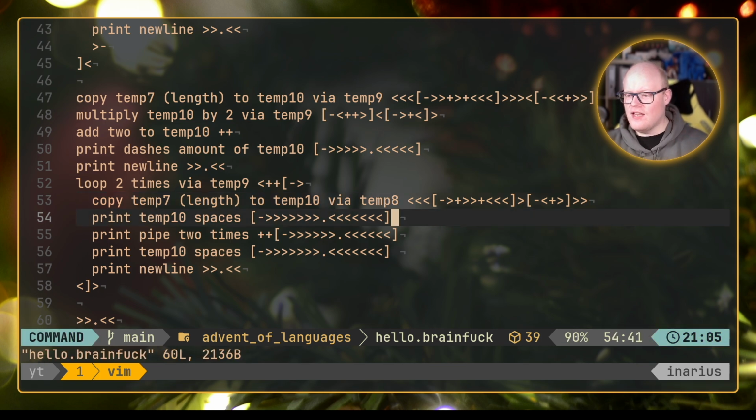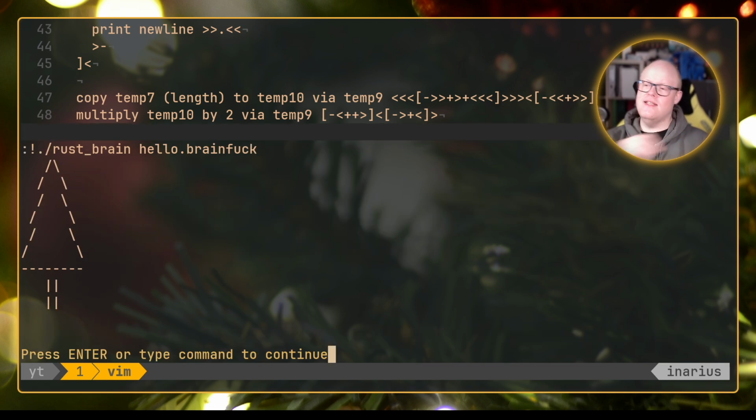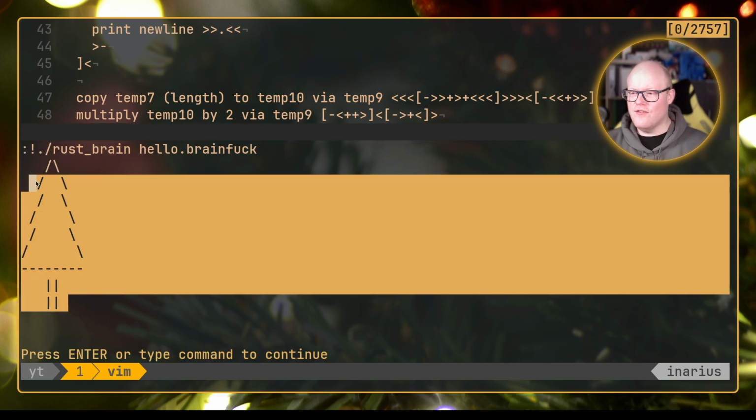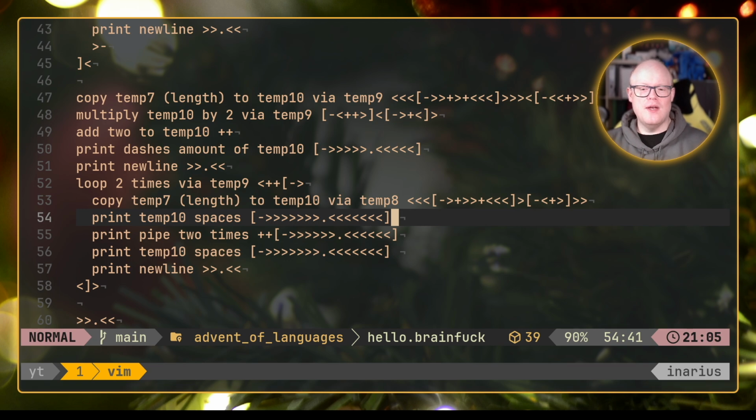So maybe I've done that right, and now it prints us a Christmas tree in the form that we wanted it. So ladies and gentlemen, we have successfully written our Christmas tree program in Brainfuck. And it took us only 45 minutes to do that.